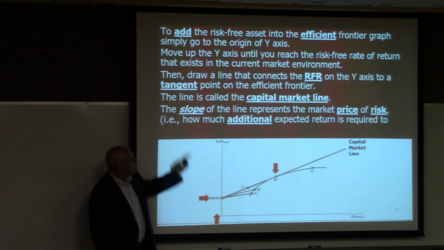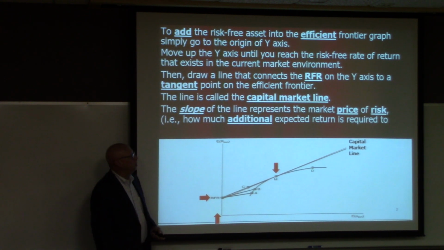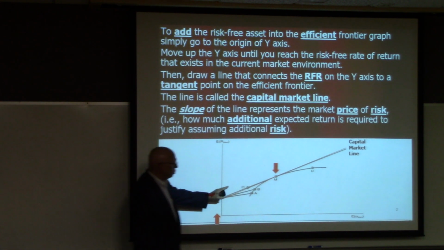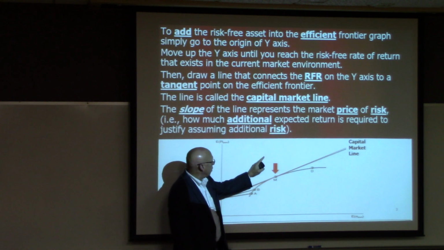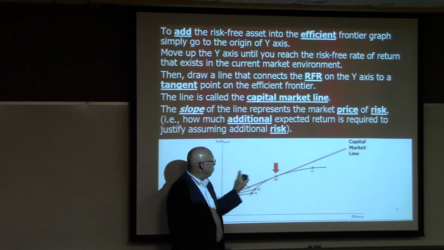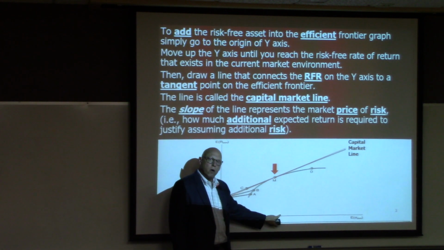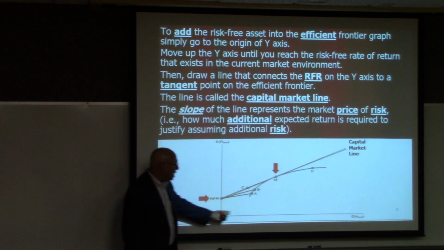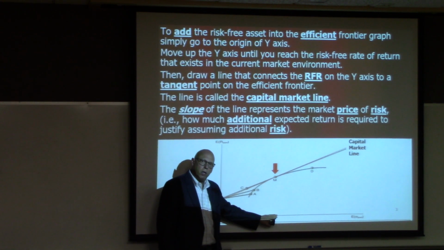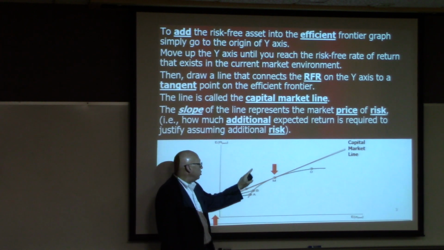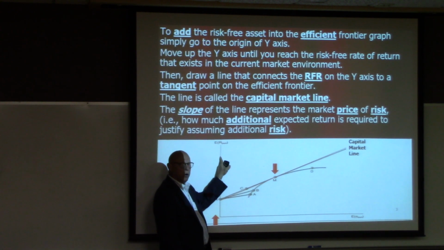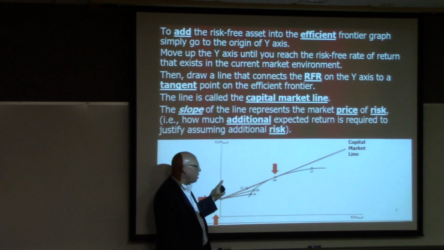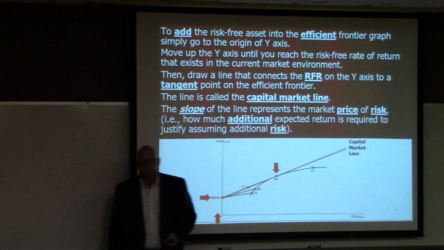So how much additional expected return, risk premium, is required to justify assuming additional risk? In other words, the steeper the line is, the more return we must pay in order to go out farther on the standard deviation or risk line. Each additional increment of standard deviation with a steep slope requires more return, and if it's flatter, taking on more risk does not require as much additional return.